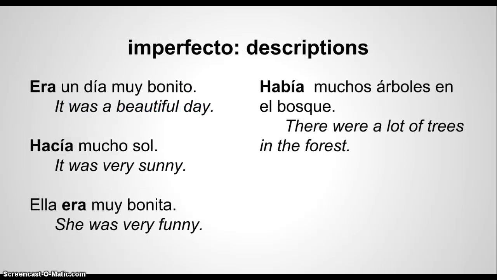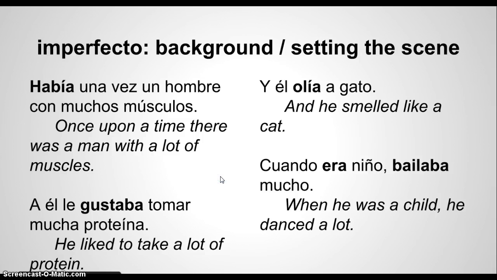So, descriptions. So, era un día muy bonito. It was a beautiful day. Hacía mucho sol. If you look through these, you'll kind of get it. Había. It comes from the haber, the same ending as I. But it's the imperfect form of I. So background and setting the scene.